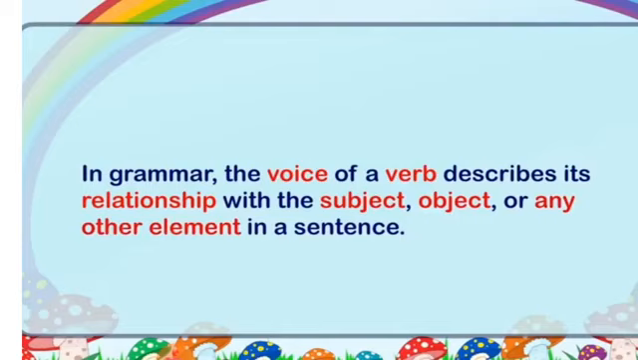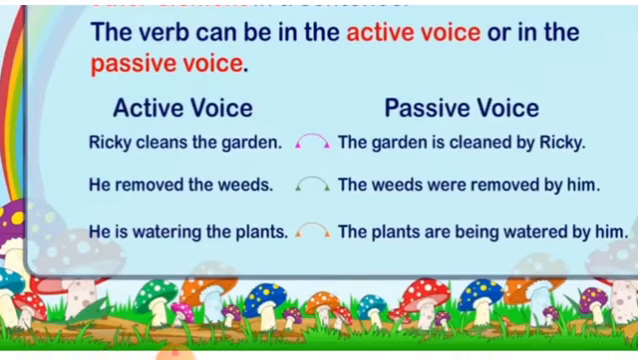In grammar, the voice of a verb describes its relationship with the subject, object, or any other element in a sentence. So, what is a voice? Voice is a form of verb which shows whether the subject acts or is acted upon. The verb can be in the active voice or in the passive voice. There are two types of voice. One is active voice, the other is passive voice.